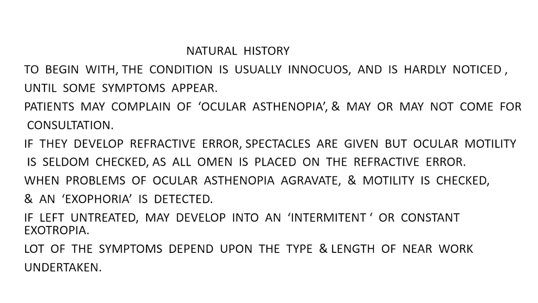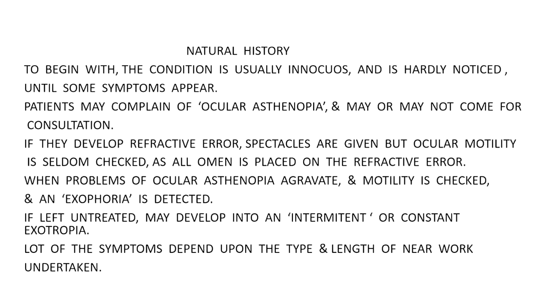Now, to begin with, the condition is usually innocuous. It progresses very gradually. Many times the parents or the teachers would not even notice it until it is far progressed, and it is hardly noticed until some symptoms appear. Patients may complain of ocular asthenopia sometimes, and may or may not come for consultation.